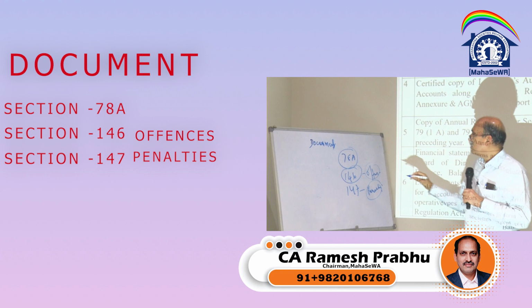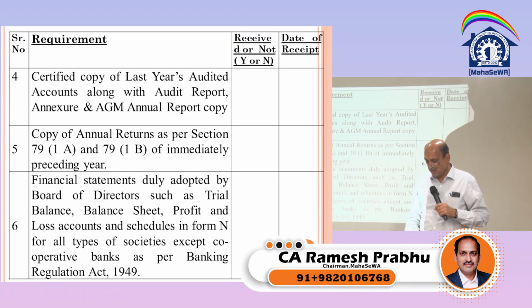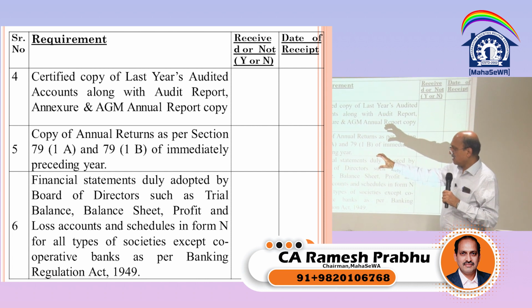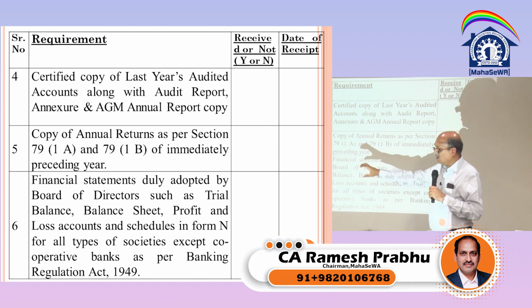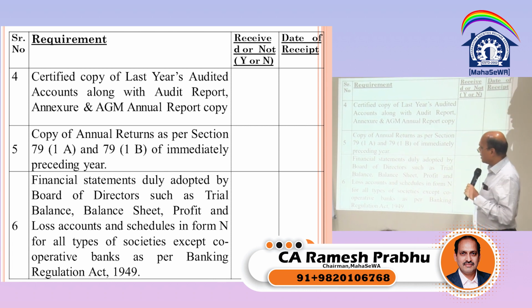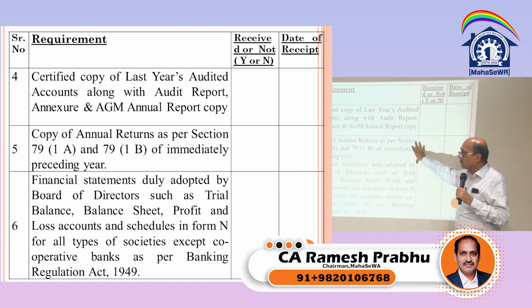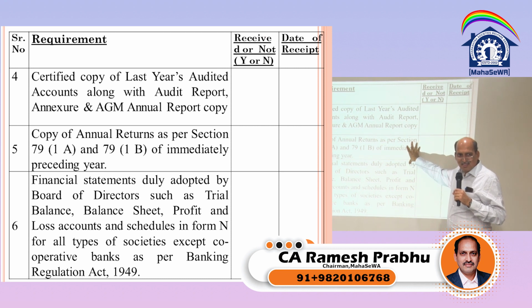So if something which is required under the act is not fulfilled, then it is called an offence, and once it is decided that this is an offence, you can be levied a penalty or removed from the committee. Therefore, as an auditor, suppose we don't report certain non-compliance, then we are also accountable and responsible. How?